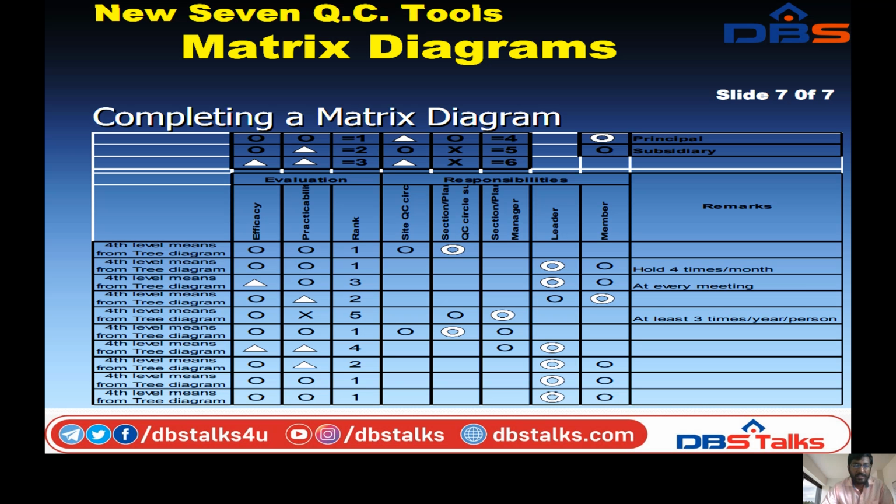Here we see a single circle, and the rank is 1. It is held four times a month. Next, the rank for the fourth level means from the tree diagram is in triangular form.